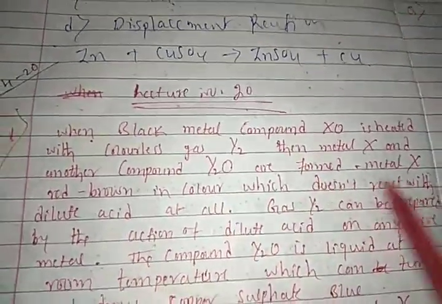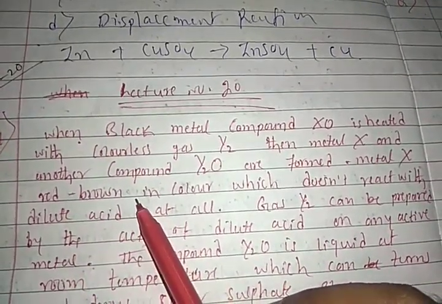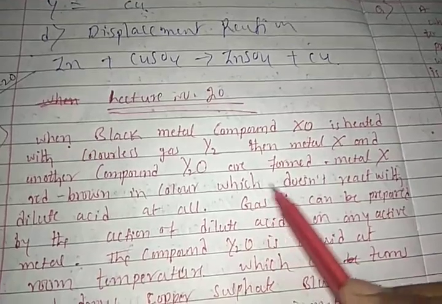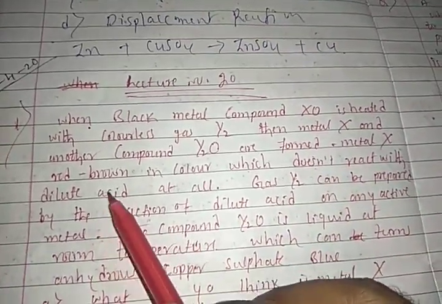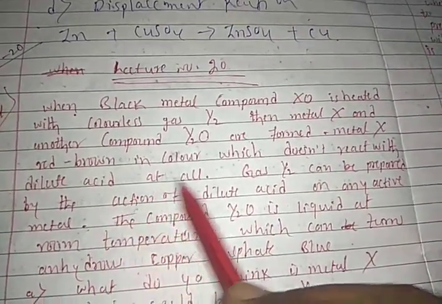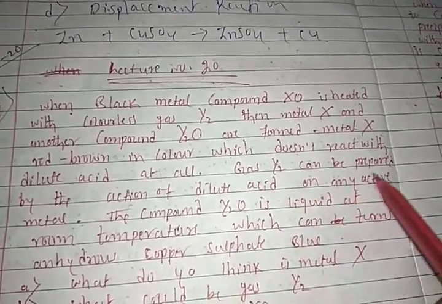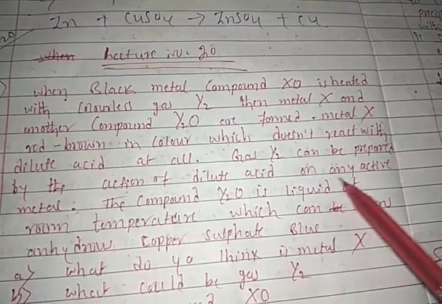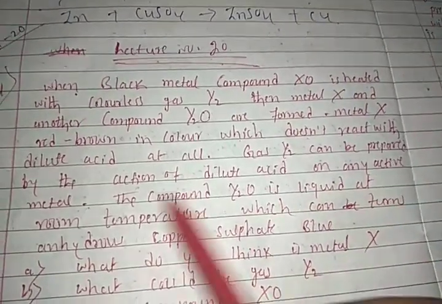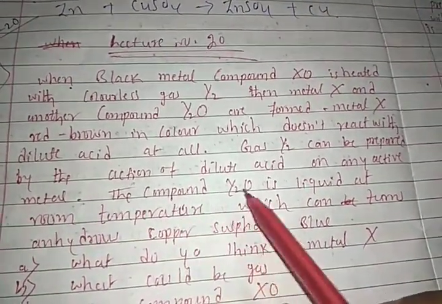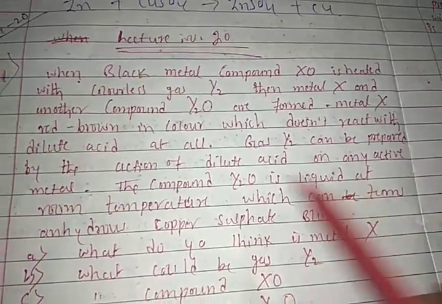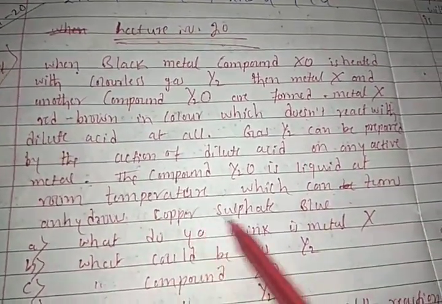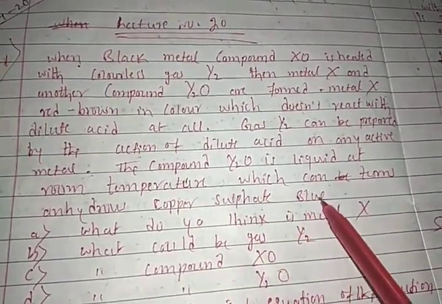Metal X is red brown in color, which does not react with dilute acid at all. Gas Y2 can be prepared by the action of dilute acid on any active metal. The compound Y2O is liquid at room temperature, which can turn anhydrous copper sulfate blue.